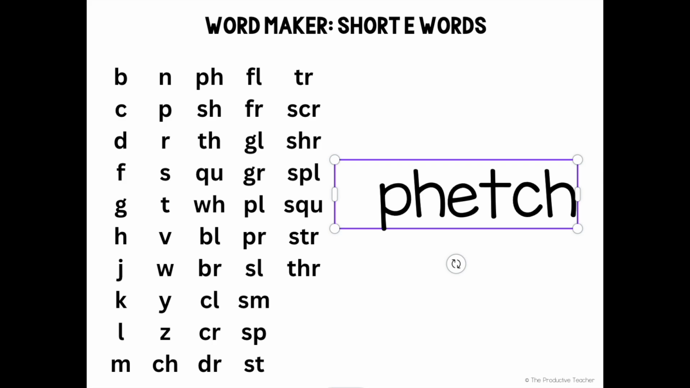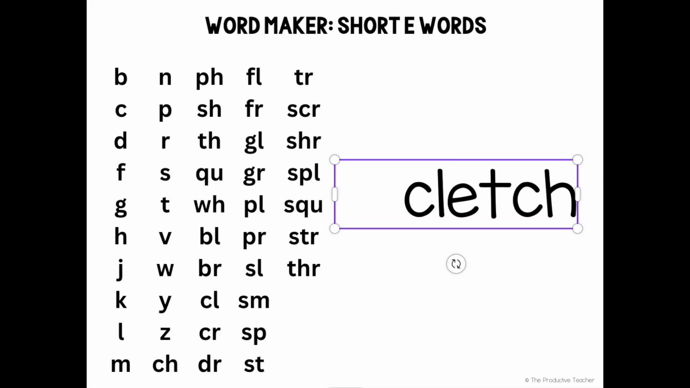Fetch. Spelled this way, fetch is not a word. Shetch. Shetch is not a word. Thetch. Thetch is not a word. Quetch. Quetch is not a word. Wetch. Wetch is not a word. Bletch. Bletch is not a word. Bretch. Bretch is not a word.